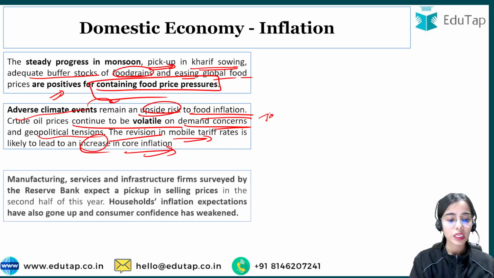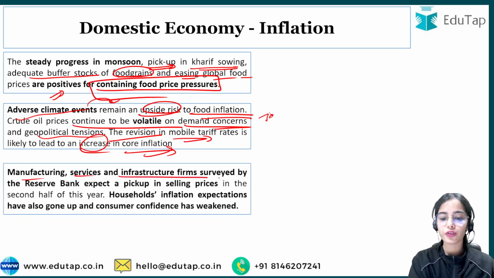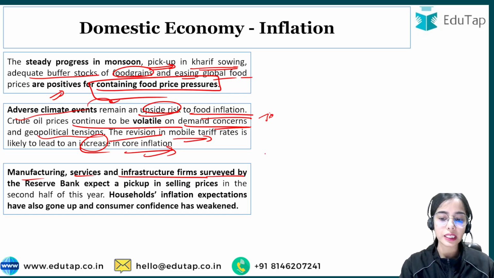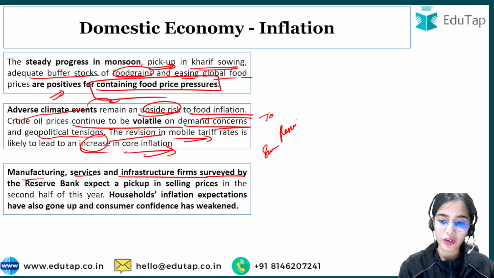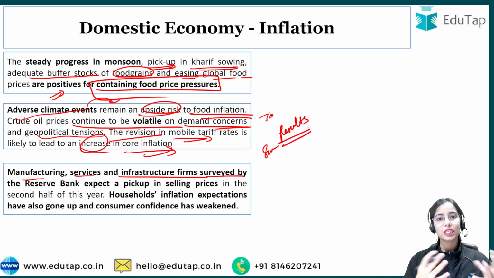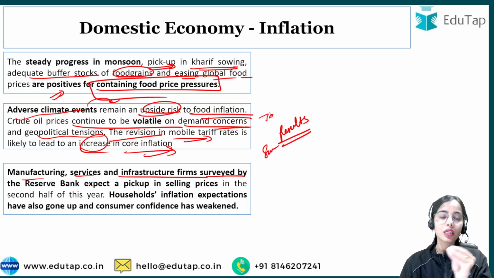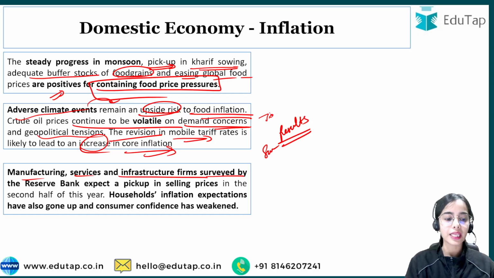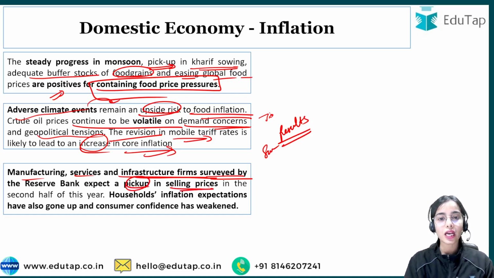Okay. Now, manufacturing services and infrastructure firms surveyed by the Reserve Bank. Recently, the results of the surveys have been released for the consumer confidence survey, for the inflation expectation survey, and for the survey on professional forecasters. So as per the results of the surveys, the Reserve Bank of India, or the Monetary Policy Committee, is saying that the manufacturing services and infrastructure firms surveyed by the RBI expect a pickup in the selling prices in the second half of this year.